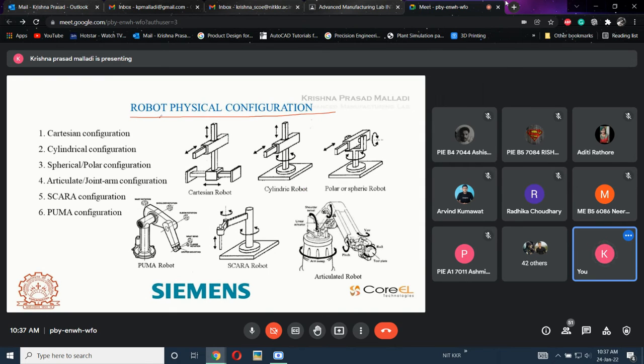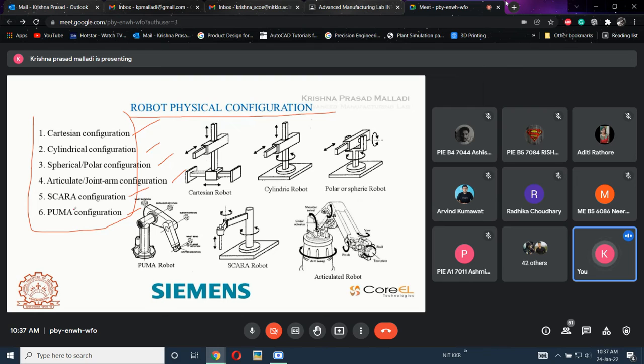The robots will be classified into 6 different types: Cartesian, cylindrical, polar, articulated, SCARA, and PUMA. These are the 6 available robots in the market, and there are some other robots defined based upon the application, but these 6 are the major.